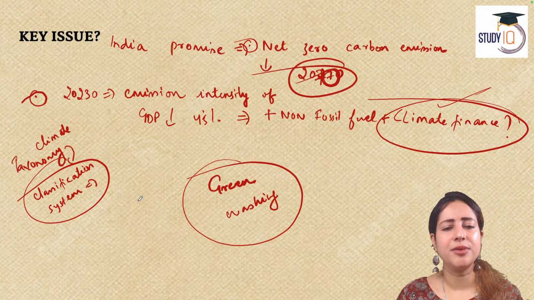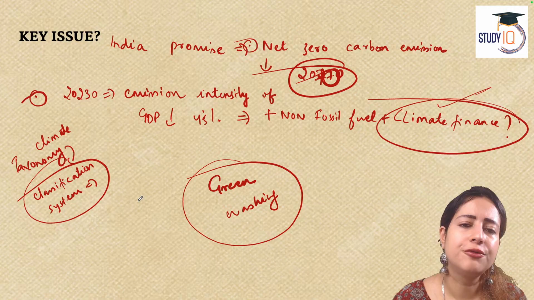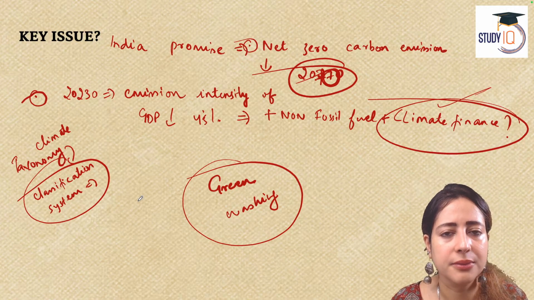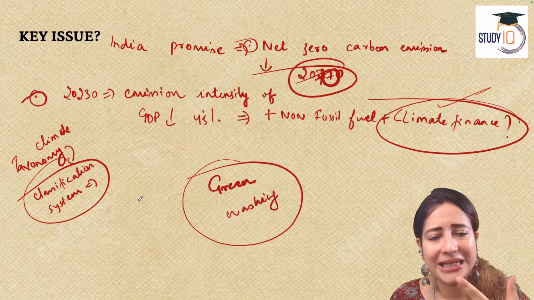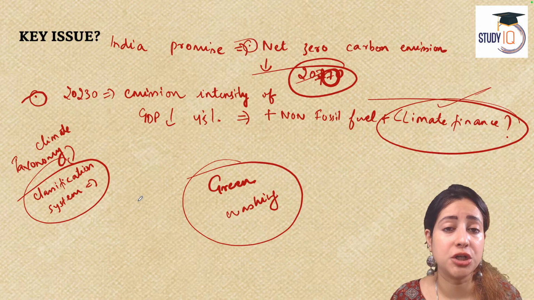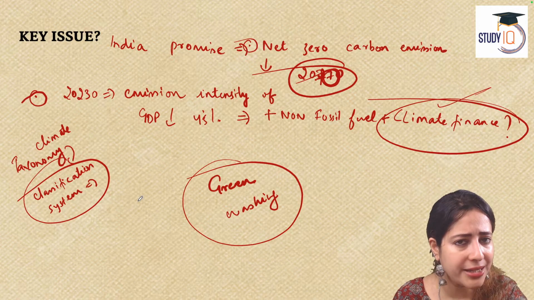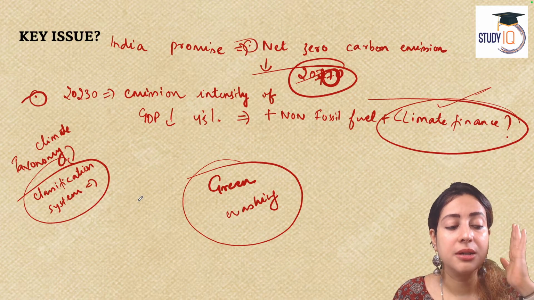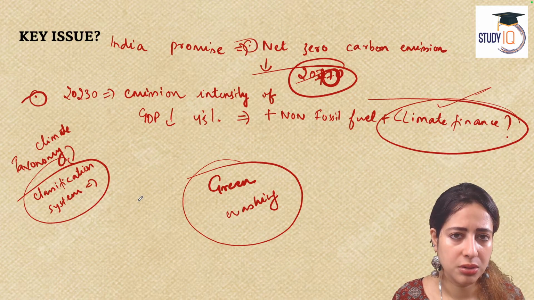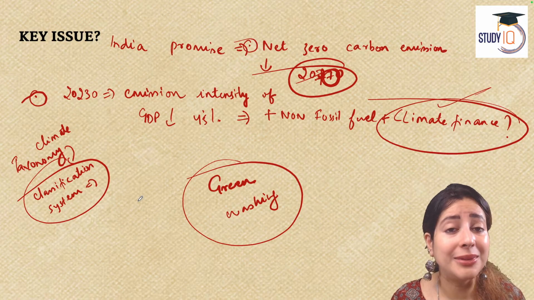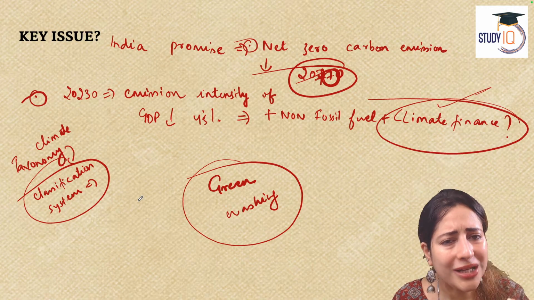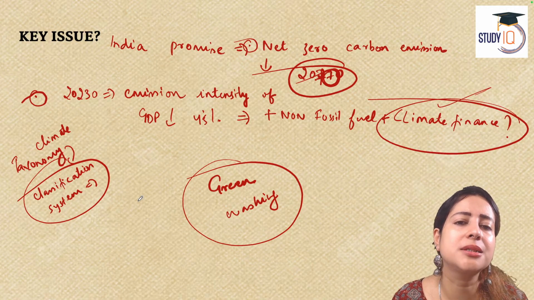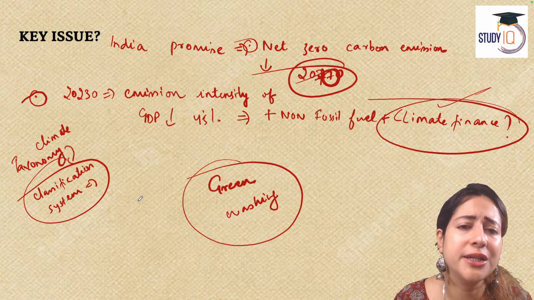For example, I am the manufacturer of a watch, a wristwatch brand. I claim that I am a company that is completely into green production, green manufacturing. My production process, my distribution, my manufacturing does not do any carbon emission. But what if I am lying? What if there is no proof that I am saying the truth? How will you, as a consumer, as my customer, believe me? Why should you believe me?